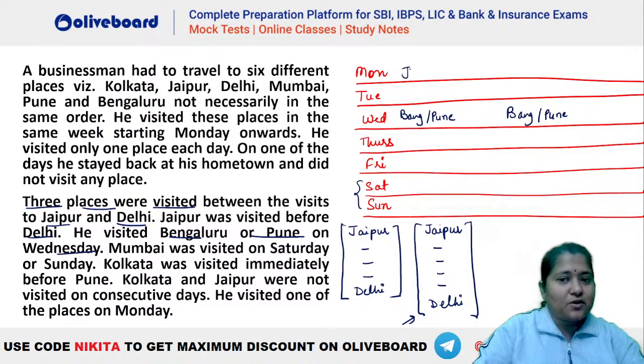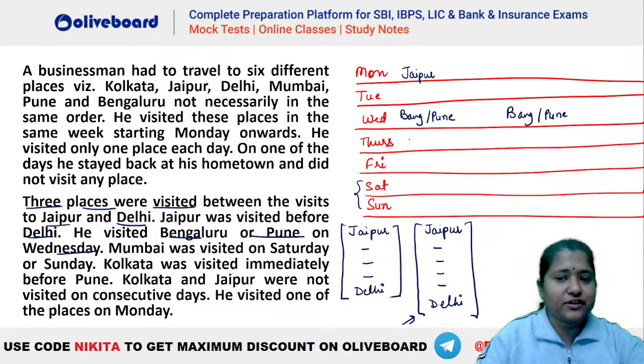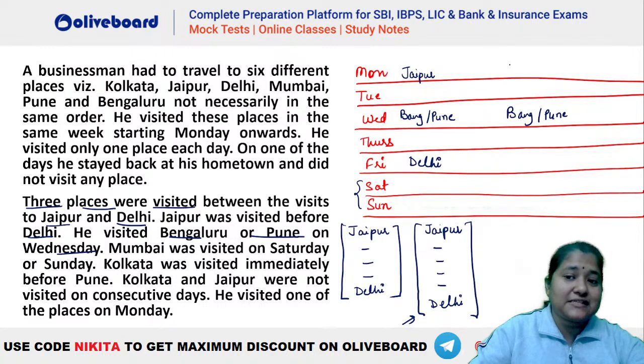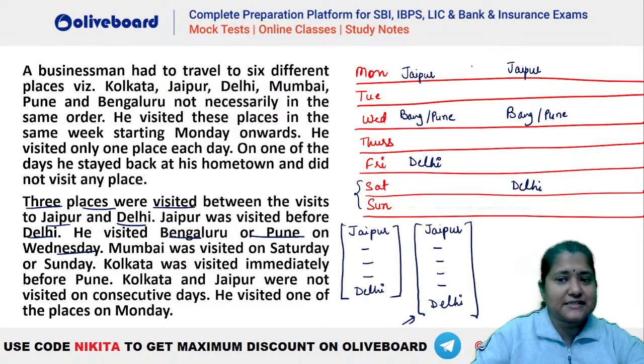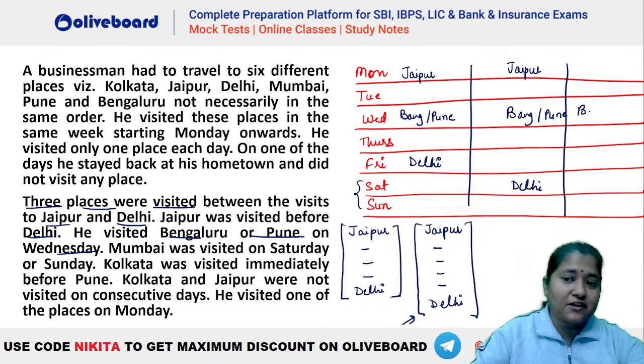So you can see one possibility is that you take Jaipur here, 1, 2, 3. This can be your Delhi. Right? This is one possibility. Similarly, we can have, let's say, Jaipur here, 1, 2, 3, 4. This can be your Delhi. Right? That is possibility two, or we can have another possibility.